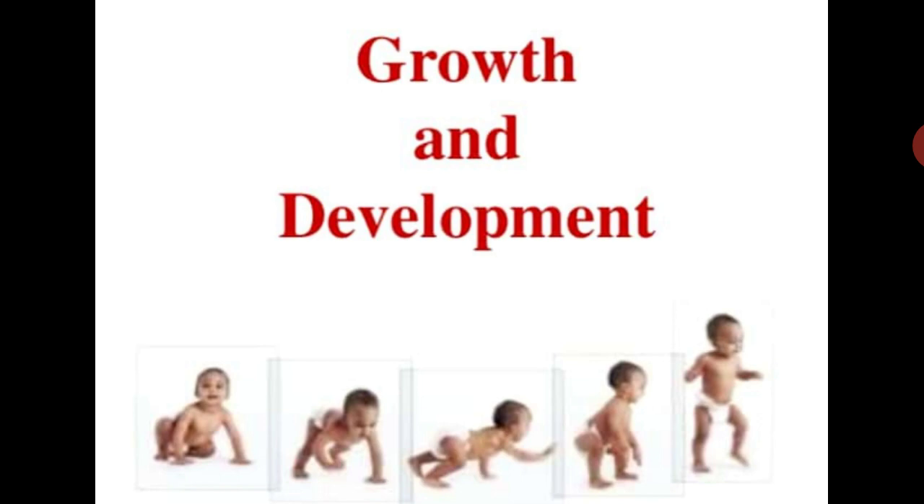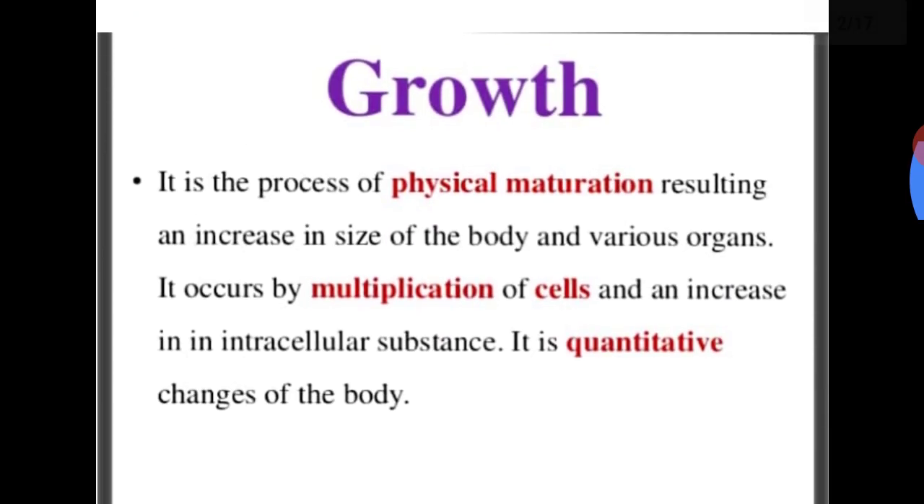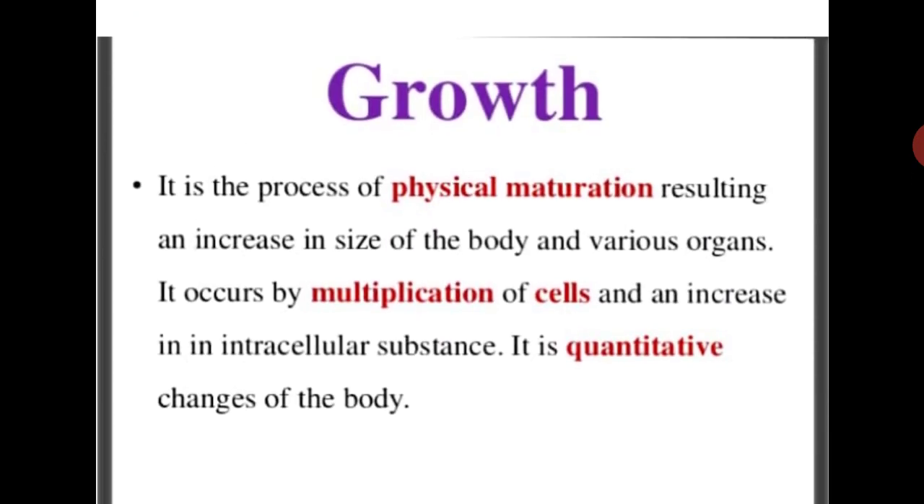So let's start with the topic, growth. It is the process of physical maturation resulting in an increase in size of the body and various organs. It occurs by multiplication of cells and an increase in intracellular substance. It is a quantitative change of the body. How can we define growth? Growth is a process of physical maturation, which means physical maturation is occurring in the child.